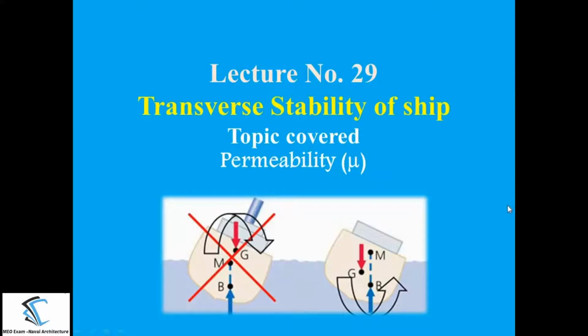Hello everyone, this is lecture number 29 of the lecture series on Naval Architecture made for the MEO examination. In this lecture, we will continue with the transverse stability of the ship. Specifically, we are going to cover a topic called permeability, which is denoted by mu.